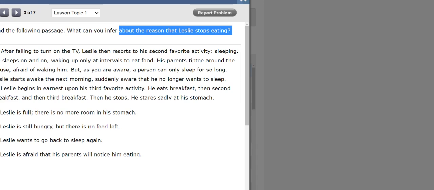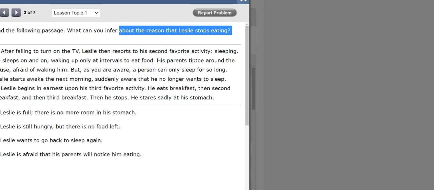Leslie starts awake the next morning, suddenly aware that he no longer wants to sleep. Leslie begins in earnest upon his third favorite activity. He eats breakfast, then second breakfast, and then third breakfast. Oh my gosh, this boy is eating all the time. Then he stops. He stares sadly at his stomach.